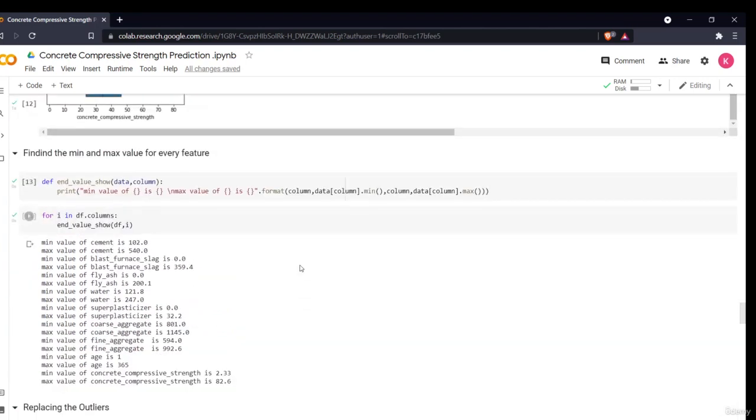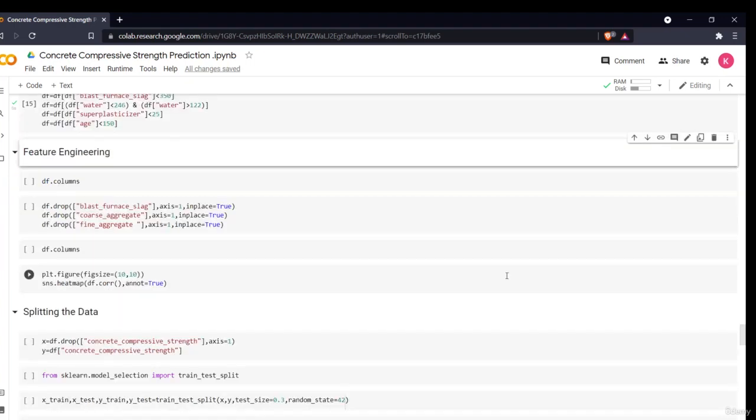So this was all about data visualization and basic data pre-processing techniques. Now in the next section we'll be doing a little bit of feature engineering, because this is a very small data set and there's not much to do. Then we'll be splitting our data and making our data ready for our model building techniques.